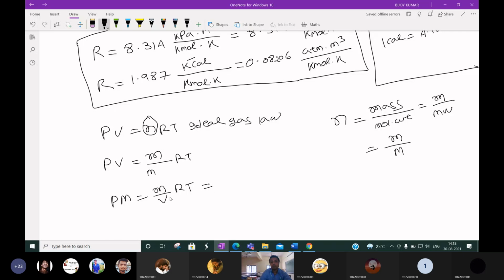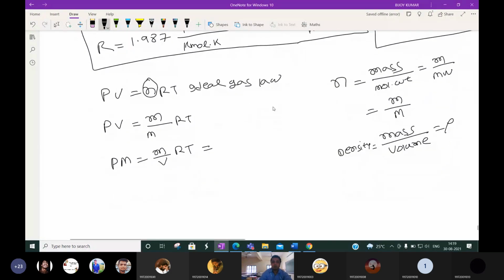Then what is this m by V? M means mass, V means volume. What is the mass per volume? Can anyone say? It is density. Density is rho. So we can write P into M is equal to rho RT. This also represents the ideal gas law.